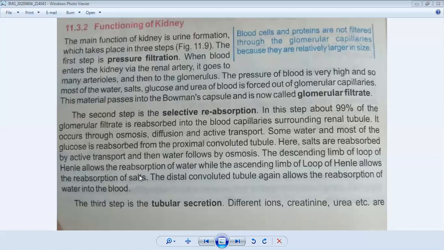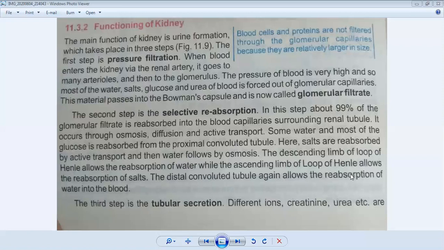Mostly water and salts are reabsorbed again and again. So the distal convoluted tubule again allows the reabsorption of water into the blood. The distal convoluted tubule is the last part of the nephron, which again allows reabsorption.